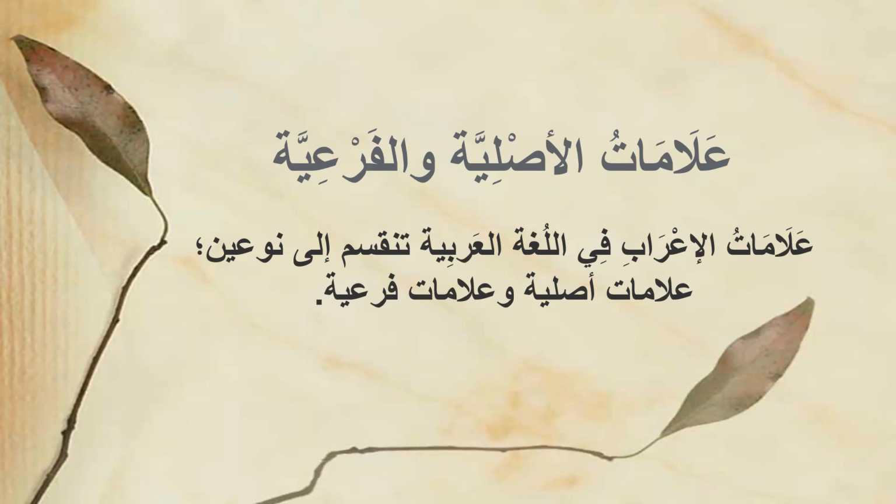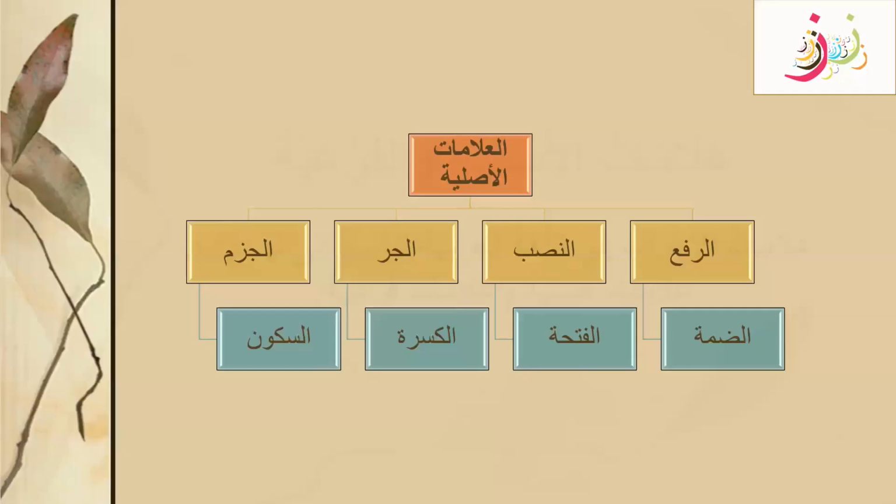We were learning about علامات الاعراب الاصلية والفرعية. So let's continue. Today we are going to learn about العلامات الفرعية. In the last session we learned about العلامات الأصلية. We know that the default states for rafa, nasab, jar and jazm are dhamma, fatha, kasra and sukoon respectively.